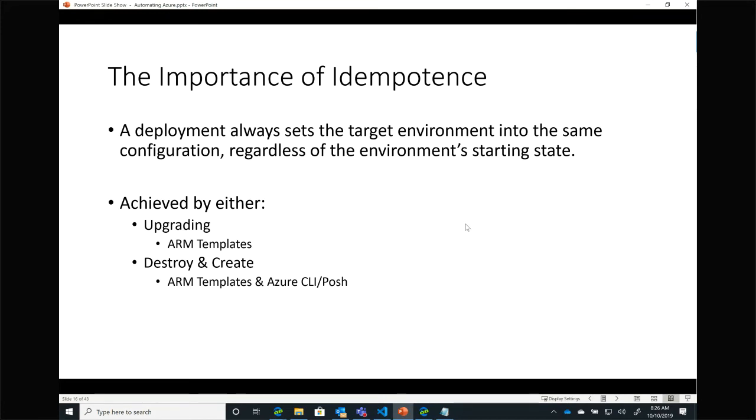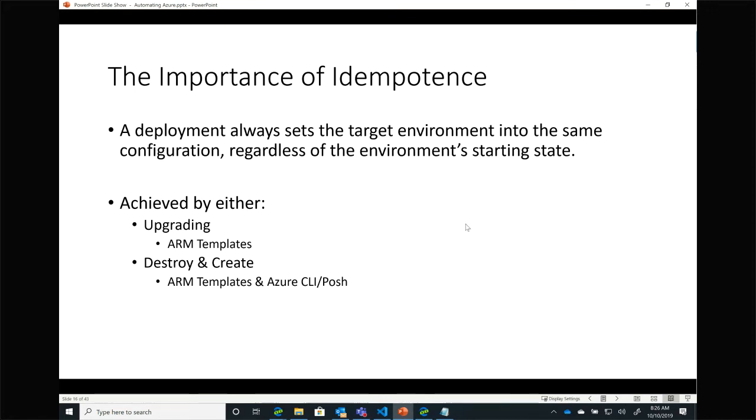So when I do DevOps, I'm looking for this idea of idempotence. What is idempotence? Well, idempotence is the concept that every time I do a deployment, it's going to happen the same exact way, and I can do it over and over again, regardless of the current state of the production environment.